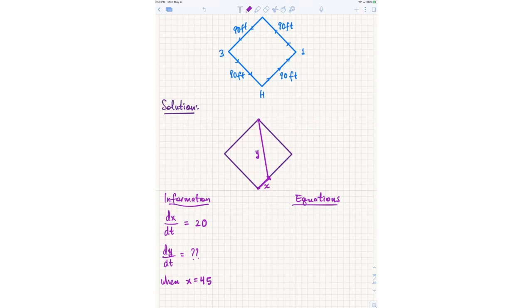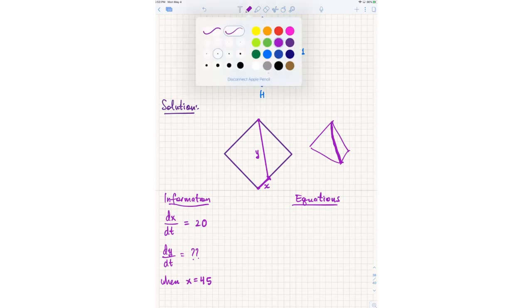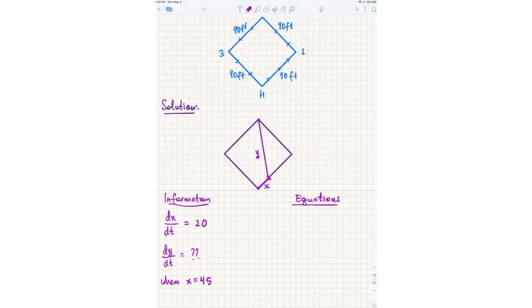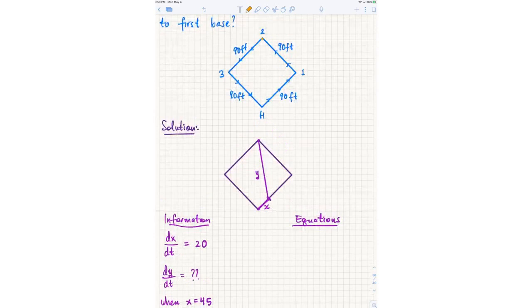At some point y is very, very long. When the player first starts running, the distance y is a very, very long distance. Then when the player starts to run a little bit more, that distance gets smaller. Then when the player is almost right at first base, that distance is pretty small, close to 90 feet. It's 90 plus a little bit, right? So that distance from the player to second base is changing over time. That is very important for everyone to understand. The player is not just sitting there at 45 feet.